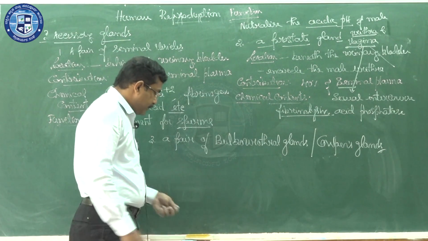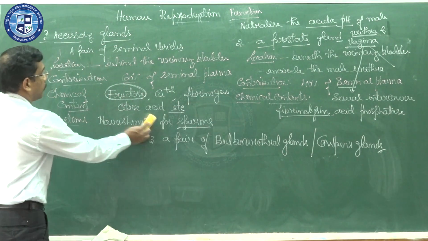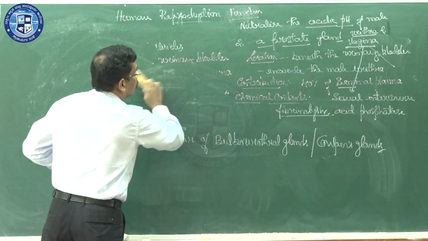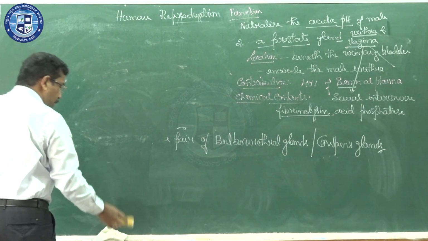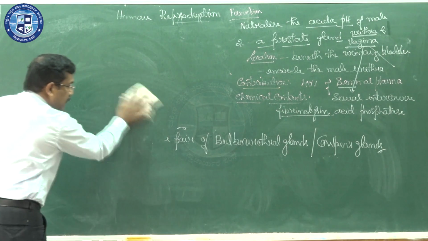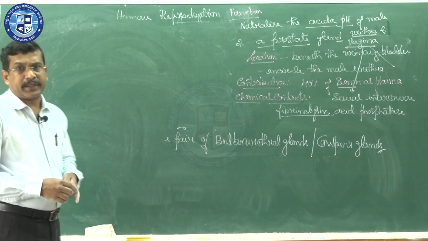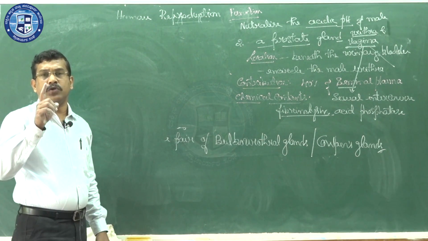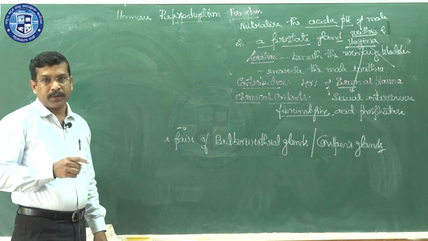Now, a question will arise: how come the male urethra will have acidic pH? That is related to excretory products and elimination. Just now I told you, the male urethra allows the passage of urine as well as semen.